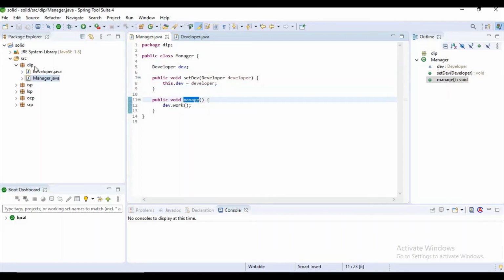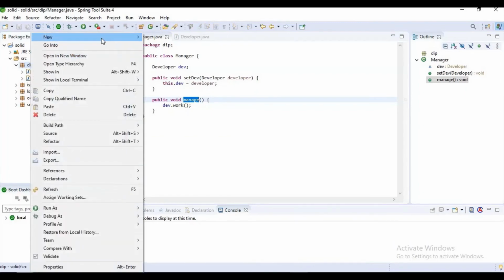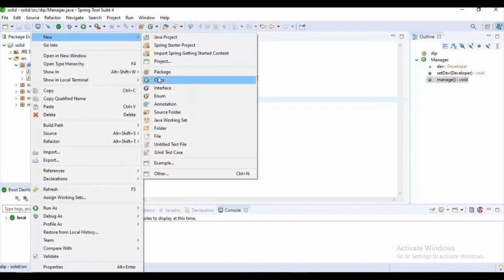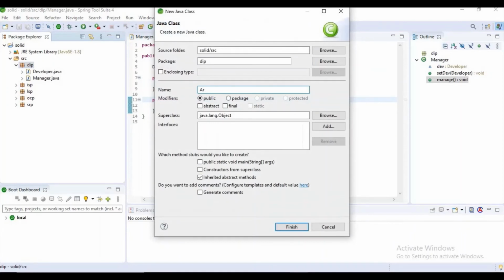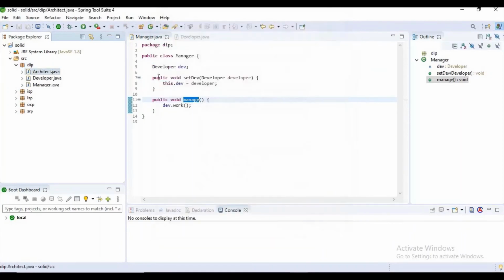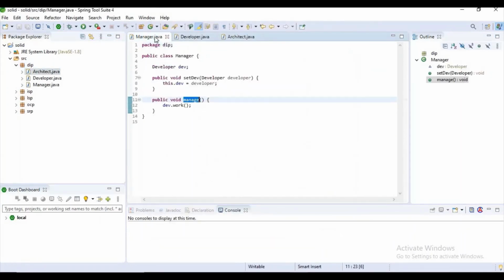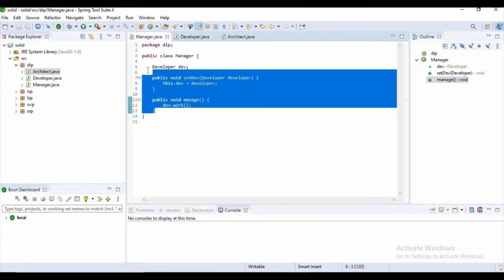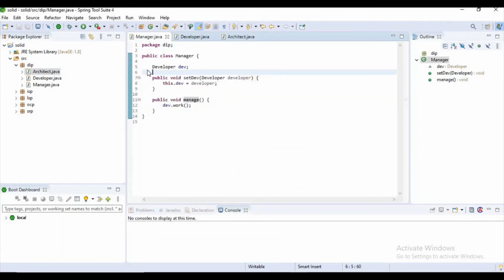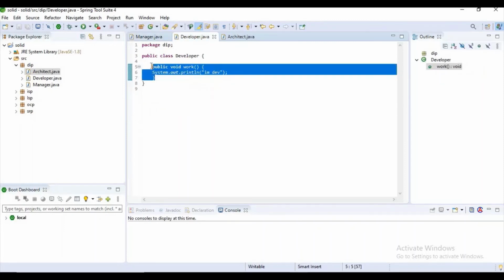Let's assume I have recruited a new employee, an architect. If I want to write code for this architect management also, then I have to create another reference variable, another setter, and another management method. It means the code is tightly coupled. I don't want this, guys. I want to create some abstraction layer. Okay, I'll show you how to create that abstraction layer.